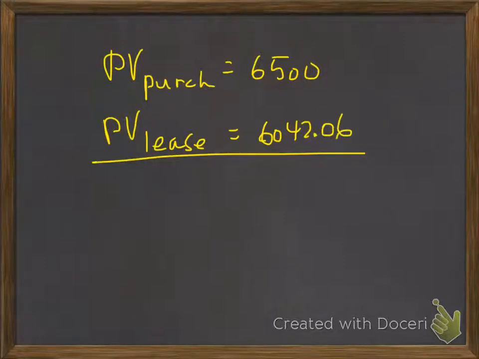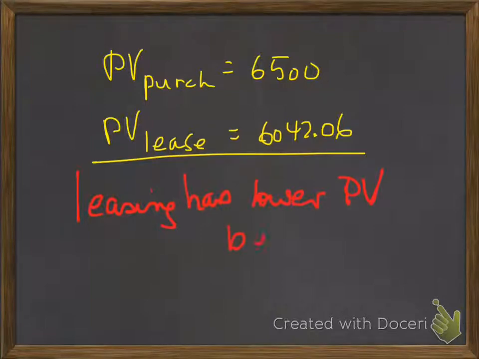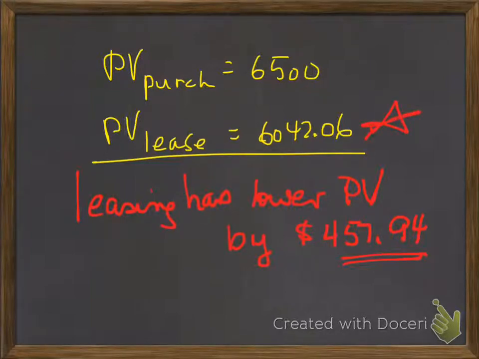It is clear that leasing has a lower present value by an amount of $457.94. So leasing is cheaper overall for the company, with a present value lower by $457.94. This has a cost value in terms of present value dollars that is much less than purchasing it outright.